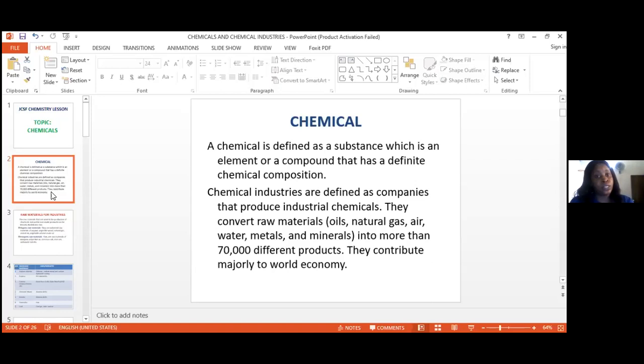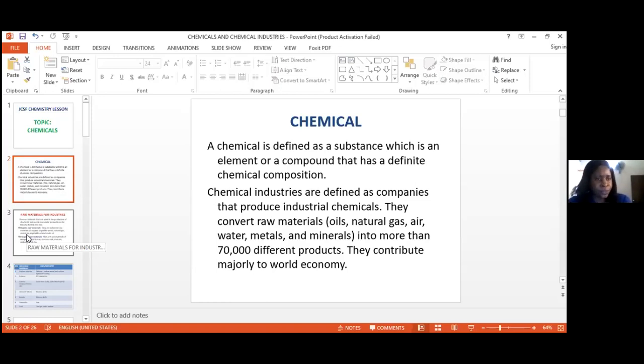And these chemicals that we use literally every day are manufactured in companies or industries. Chemical industries basically means companies that are responsible for the production of industrial chemicals. What they do is convert raw materials from oil, from natural gas, from the air we breathe, from the metals we mine from the earth crust, and also from the minerals we obtain from the earth, into many useful products that are beneficial to humans. And they contribute majorly to the world economy.